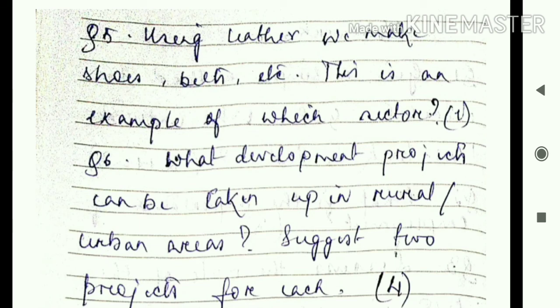In rural you can write about construction of dams and canals, irrigational facilities, primary schools, dispensaries, infrastructure, etc. In urban areas you can write about urban transport, sanitation, water supply, and electricity.